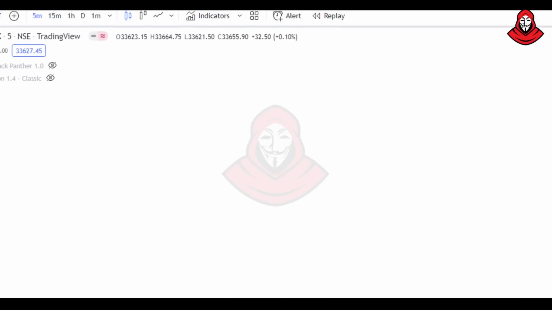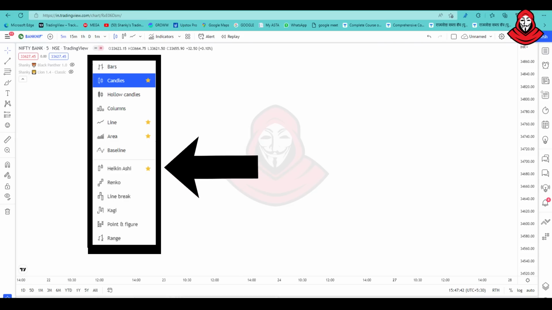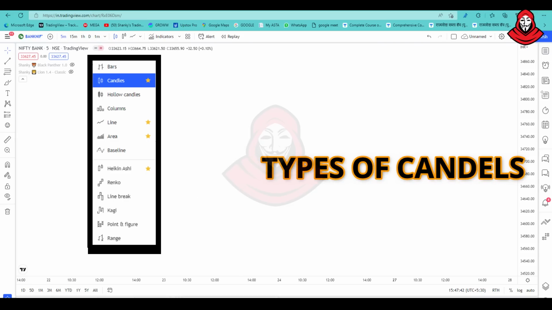Here there's a candle option, after the 1-minute. There are many candle types you can use: bar, candle, hollow candles, lines, area, baseline, Heikin Ashi. But normally people use normal candles, and Heikin Ashi is majorly used. So these are the types of candles.